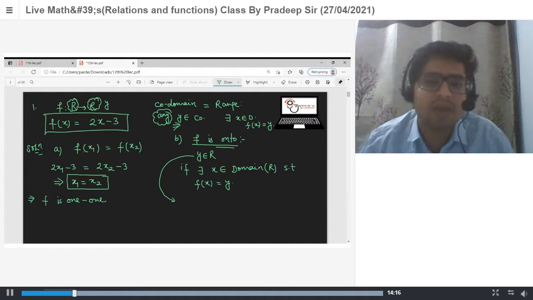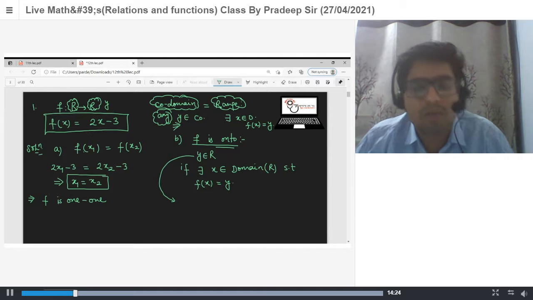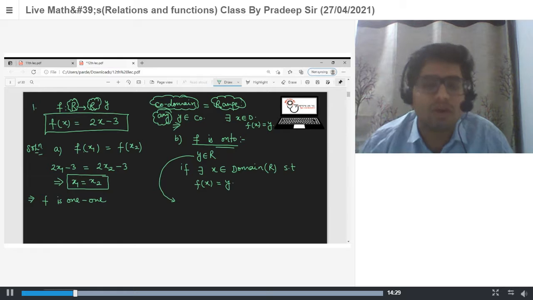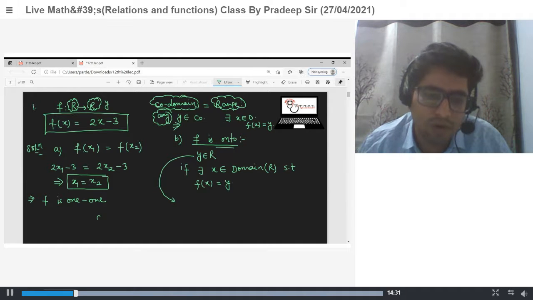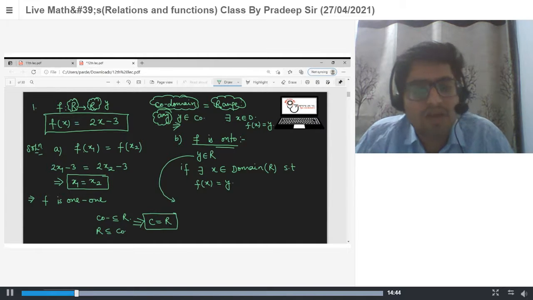So it means every element of codomain belongs to range. It means codomain is a subset of range. And we already know range is also a subset of codomain. It implies codomain is equal to range. Yes or no? Yes. So that's why we can say the function is an onto function.